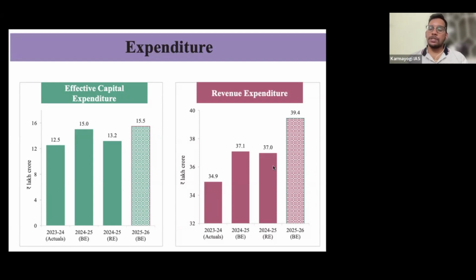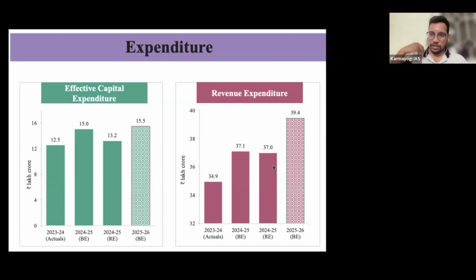So capital expenditure means the money that is spent on creating assets, and a certain part of the money every year from the center will go to the states to spend on capital expenditure. So basically, capital expenditure done by the central government plus whatever money the central government has given to the states to spend on capital expenditure, both together if you club, is called the effective capital expenditure.